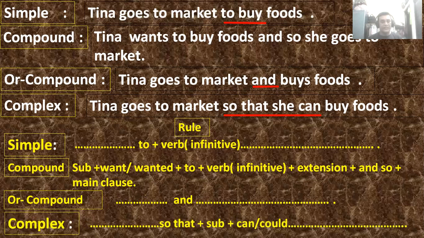Complex. In this type of sentences, my dear students, we have to put here so that in the middle of the sentences. Then again the subject or pronoun of the subject. Then cannot or could not, can or could. Can in this subject, then can or could only, affirmative sense. Then another part of the sentence. Okay.